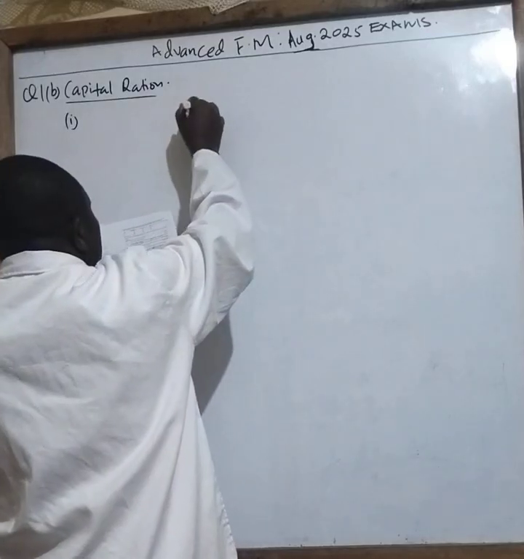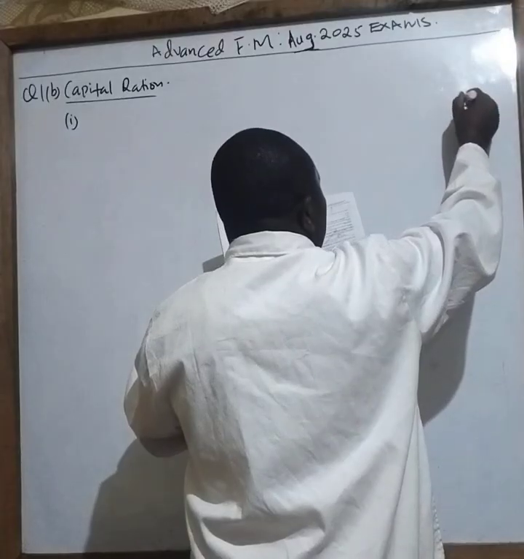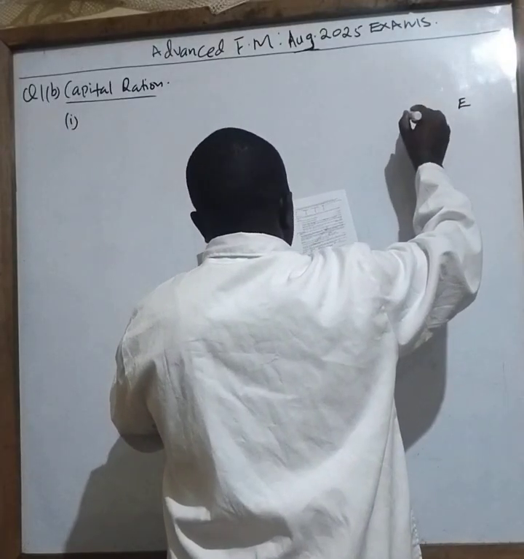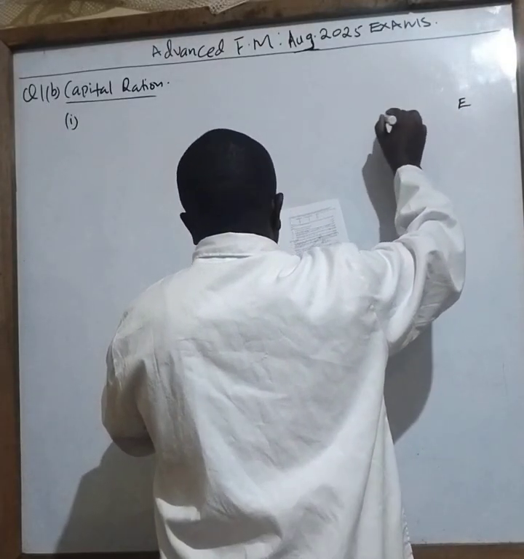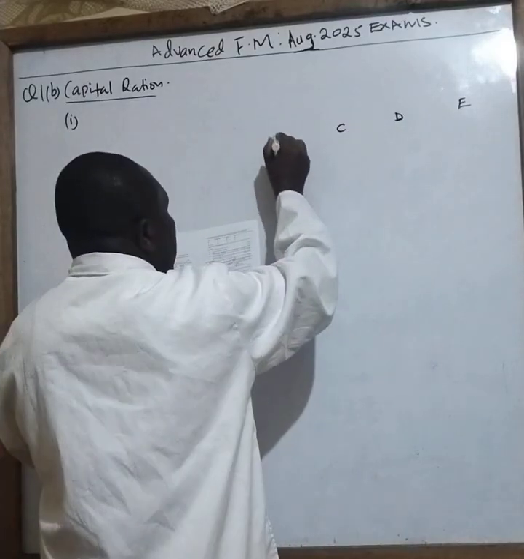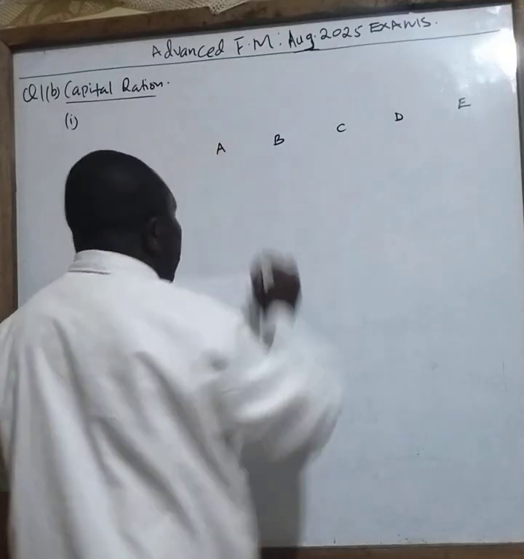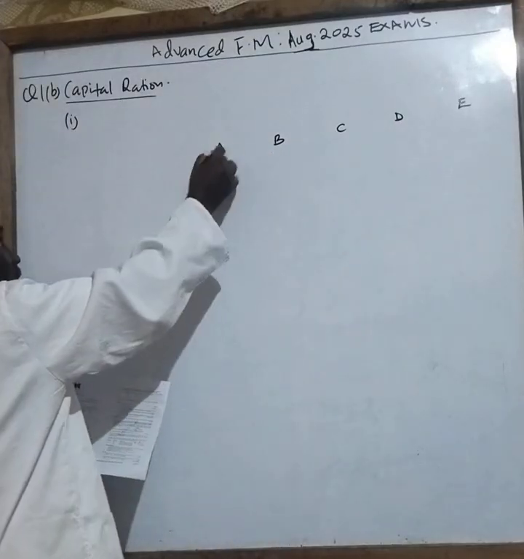We have E, D, C, B, and A. So those are the projects that I have at the moment.